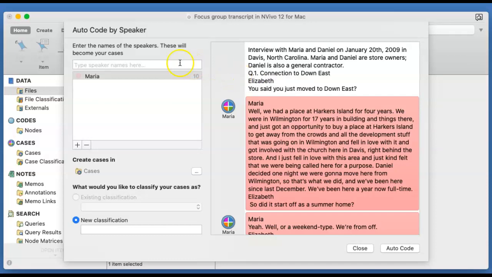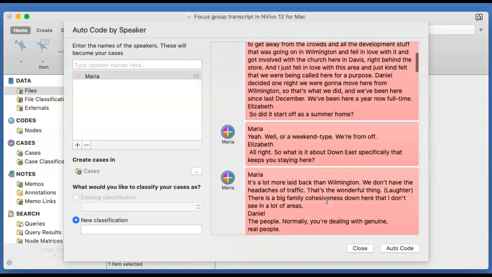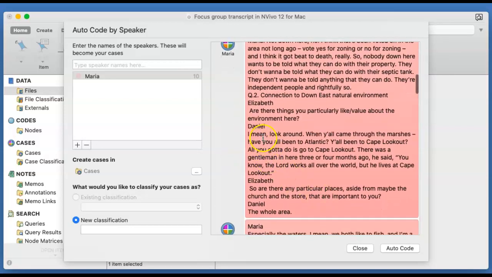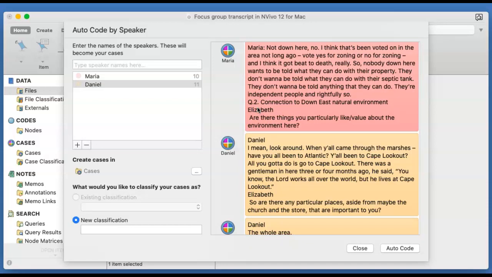So Maria has been picked up 10 times that she contributed to the conversation. And so I'll go down and look for the next speaker, and that is the husband, Daniel. So I double click on Daniel and do likewise. Daniel also spoke 11 times in the interview. And these are the two people that I need to pick up and set as cases or speakers.